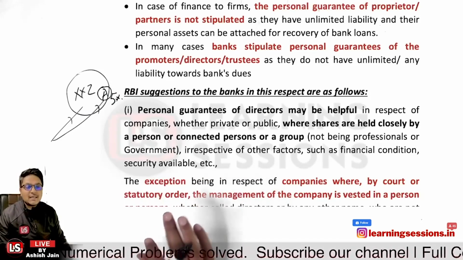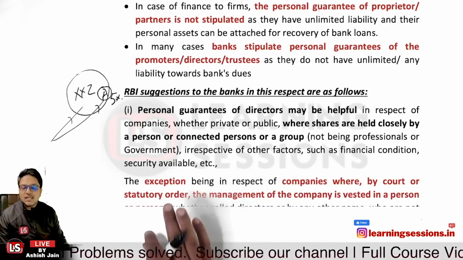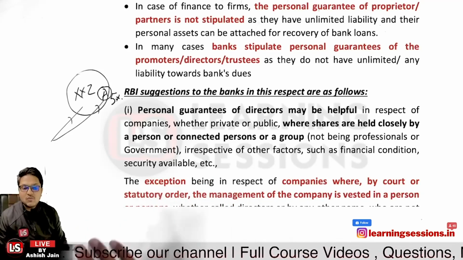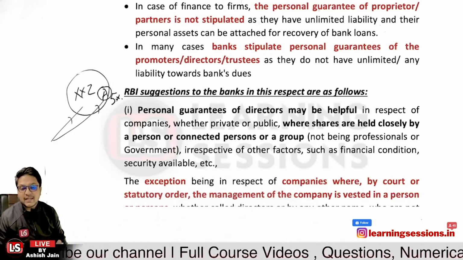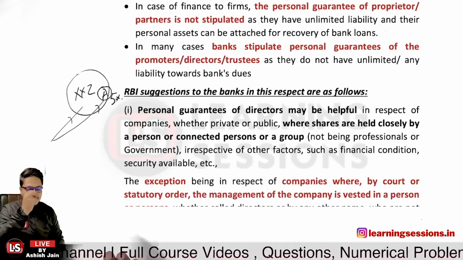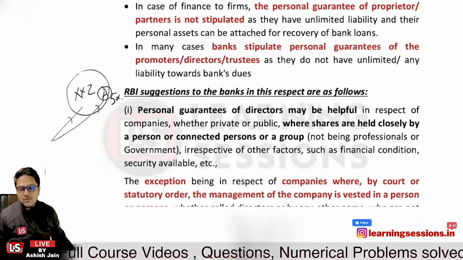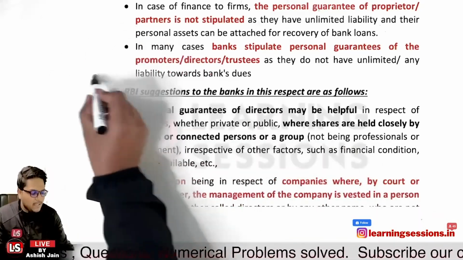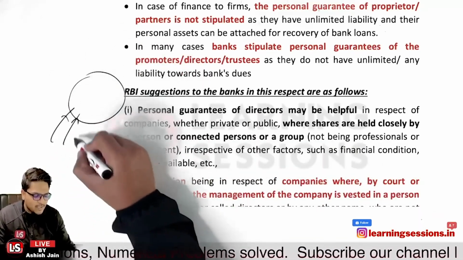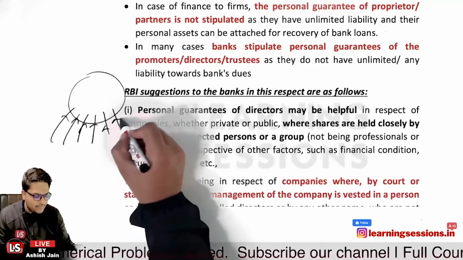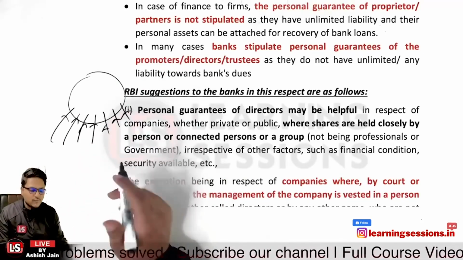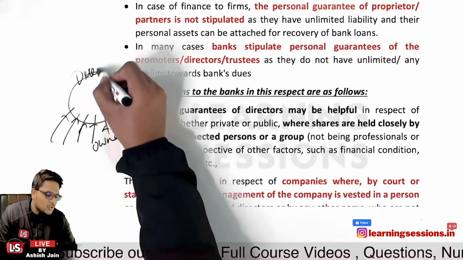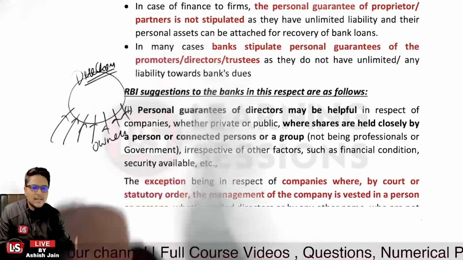And also there is an exception. We can ask for guarantees in those cases also where the companies are not closely held. In that case also we can ask for guarantees from the directors. Why is it required? In the case of a company, let me tell you, here are the shareholders, which I am indicating by arrows, and the shareholders are the owners of the company. The directors are those who manage the company.